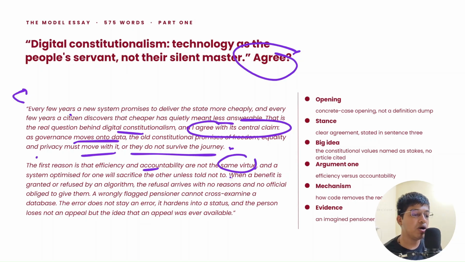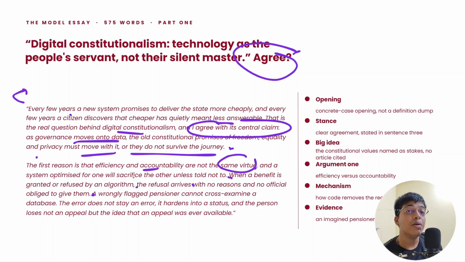Up to here is the claim. Now see the mechanism. When a benefit is granted or refused by an algorithm, the refusal arrives with no reasons and no official obliged to give them. Mechanism, how it actually happens. Here people of power were doing this. Here is how accountability and efficiency don't go hand in hand. How?